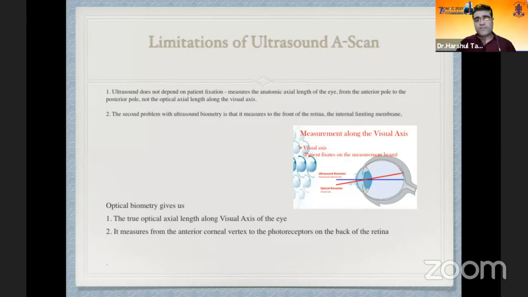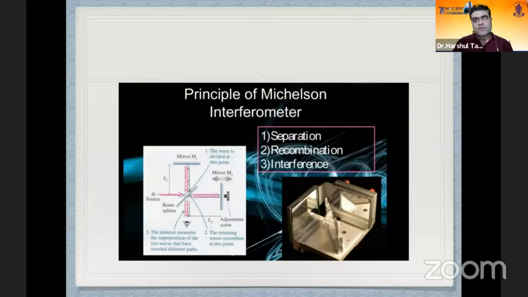The second problem which is inherent to ultrasound biometry is that it measures just till the internal limiting membrane, whereas optical biometry gives us a true optical axial length along the visual axis of the eye, and it measures from the anterior corneal vertex to the photoreceptors on the back of the retina, which is required. So it was in 1990 that the first optical biometer was introduced. That was the IOLMaster 500, and in 2000 another biometer, Lenstar 900, was introduced.